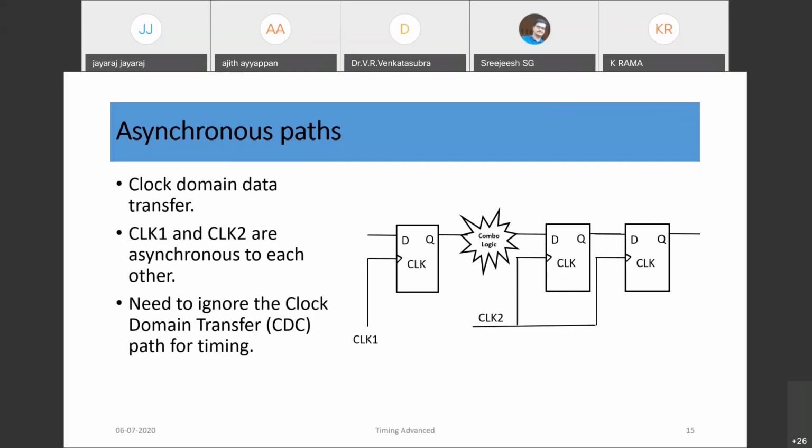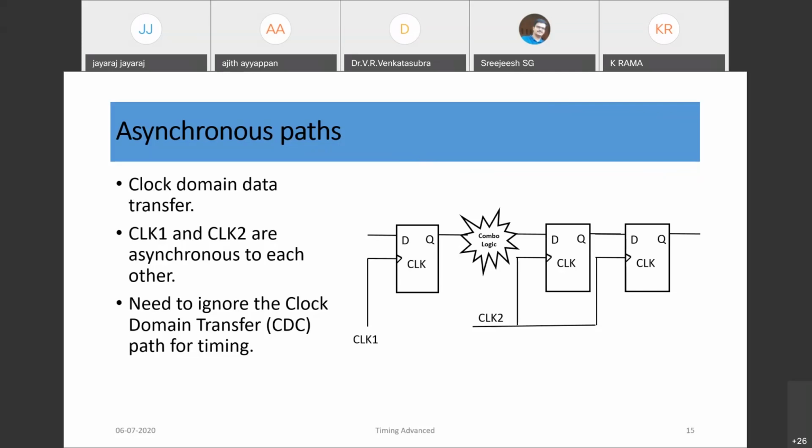So clock 1 and clock 2 are, say, asynchronous to each other. Then while transferring data from this clock domain to the next clock domain, that path is basically called an asynchronous path, because we don't know with respect to this edge when the data is coming here. So we need to ignore it. So for the CDC, clock domain crossing transfer path, we need to say this path, from this clock 1 D to this clock 2 D, is a false path. So no need to constrain it for timing.